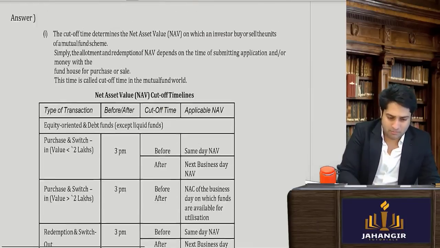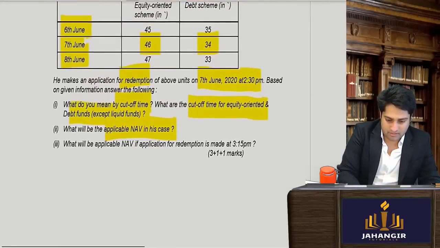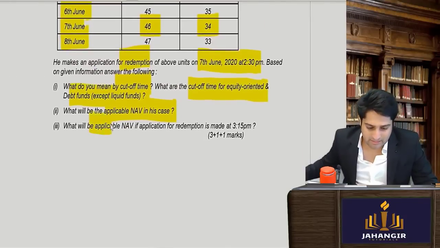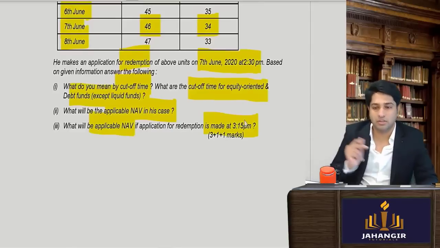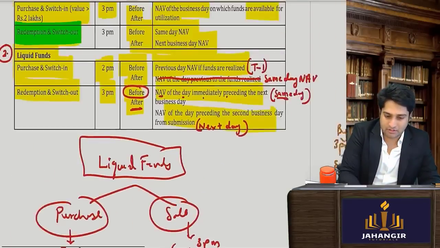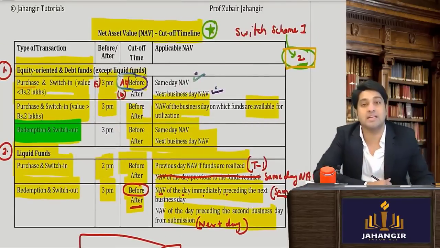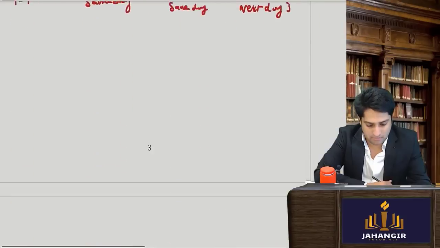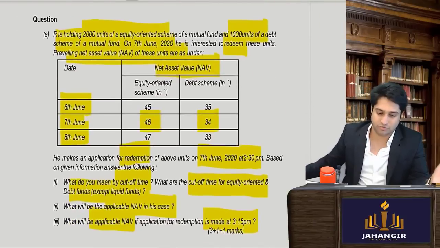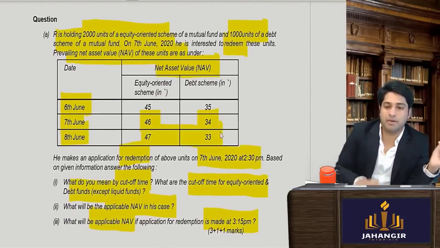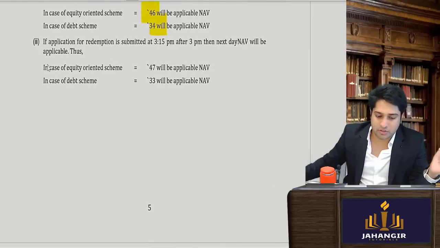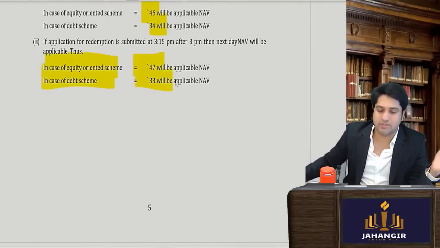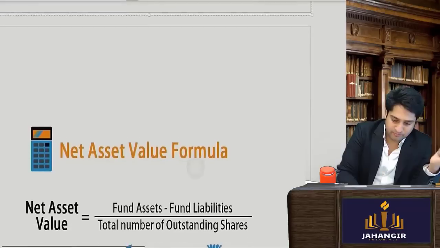Clear? And I think one more question that they have asked after that: what will be the NAV if the application is made at 3:15? So if he has made an application at 3:15, then what will happen? The next day NAV will apply. So in that case, 47 and 33 will apply. Is this clear? In case of equity oriented, 47. In case of debt, 33 will apply.